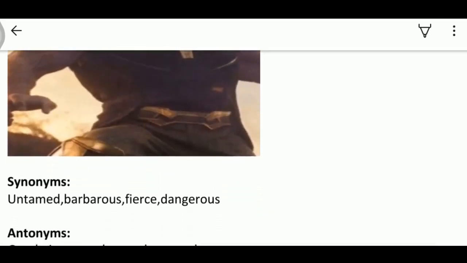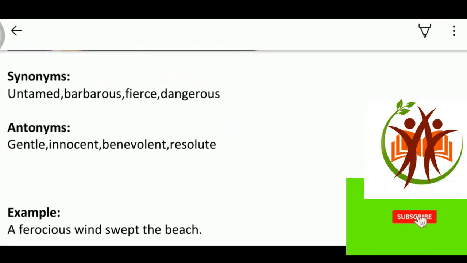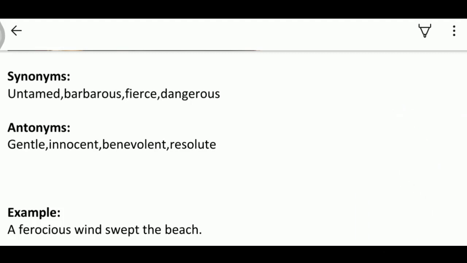So, the synonyms of ferocious are untamed, barbarous, fierce, dangerous, and the antonyms are gentle, innocent, benevolent, resolute. Now, look at the example. The example is a ferocious wind swept the beach. Means the wind was so violent to sweep through the beach.